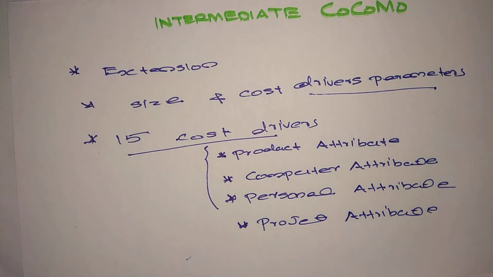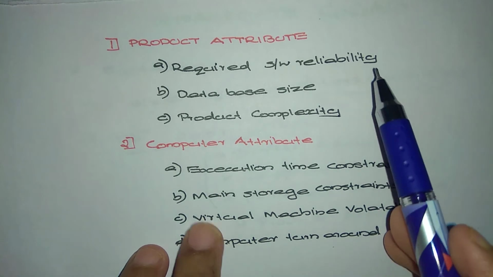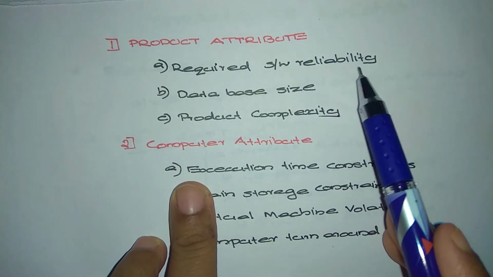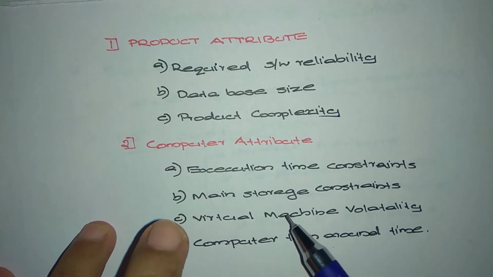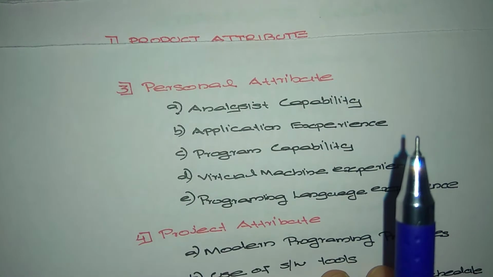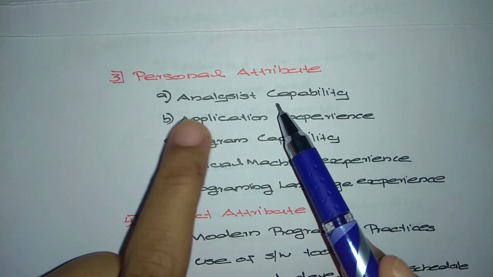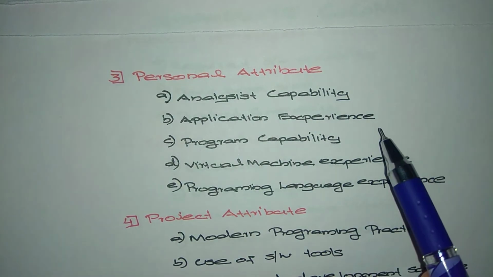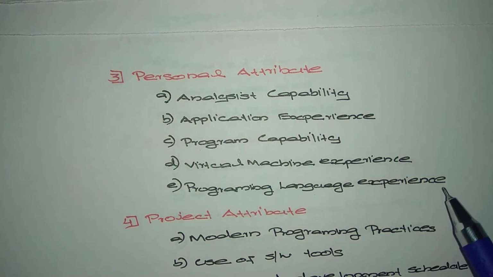Now let's see the different 15 cost drivers. The product attribute includes required software reliability, database size, and product complexity. The computer attribute includes execution time constraints, main storage constraints, virtual machine volatility, computer turnaround time, etc. Next is the personal attribute, which includes analyst capability, application experience, programmer capability, virtual machine experience, and programming language experience.